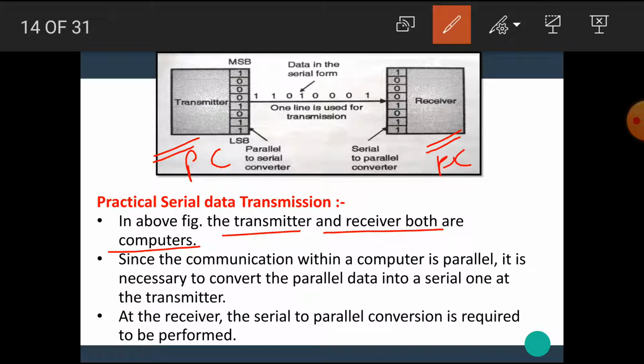Since the communication within the computer is parallel, it is necessary to convert the parallel data into serial at the transmitter. At the receiver, the serial to parallel conversion is required. That means if we want to communicate between two computers, we require a parallel to serial converter and a serial to parallel converter. Let's see the actual process happening in this diagram.